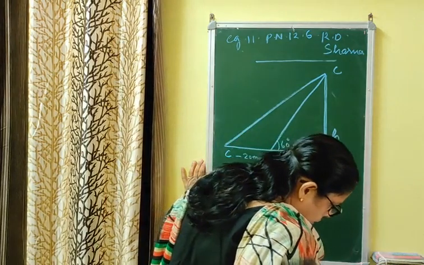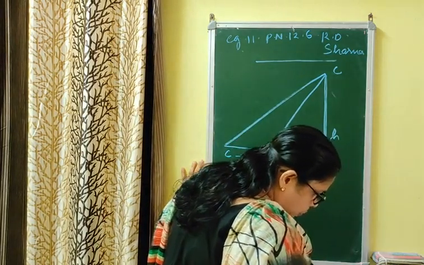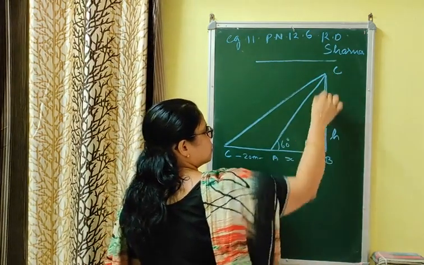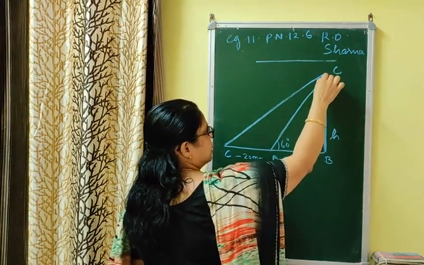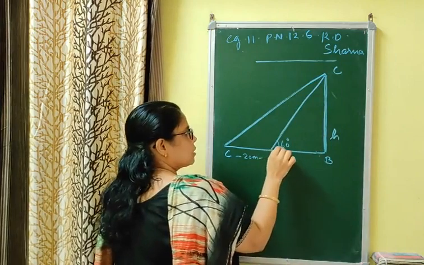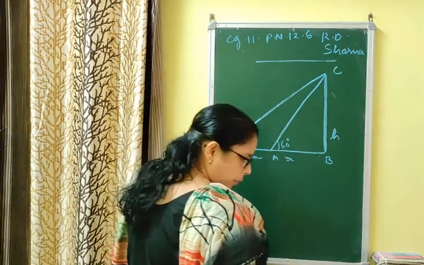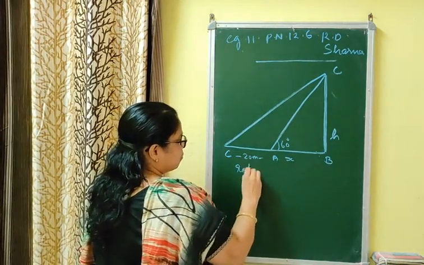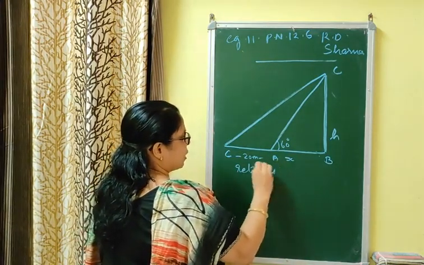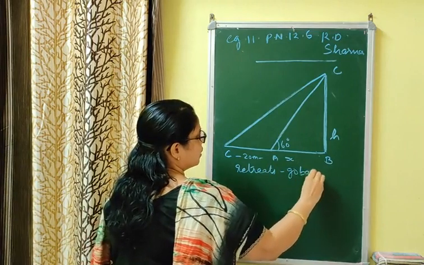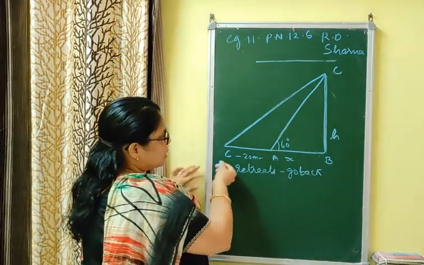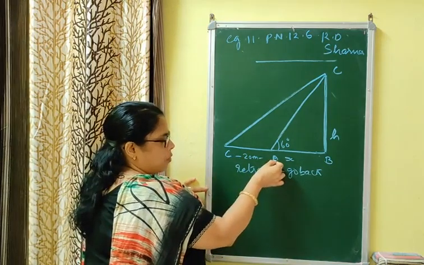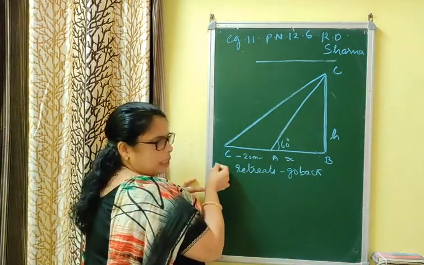The person is standing on the bank of the river and observing this tree, and this tree is subtending an angle of 60 degree at the point of observation. After that, the man retreats. Retreat means पीछे हटना, go back. After that, the man retreats 20 meter from the point A. A point से वो 20 meter पीछे हट गया.